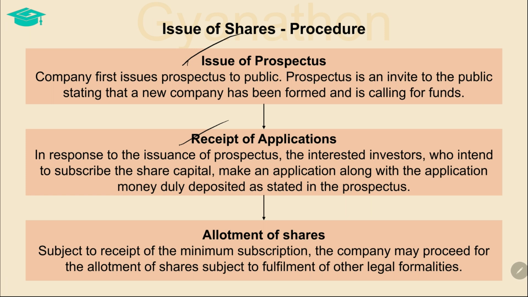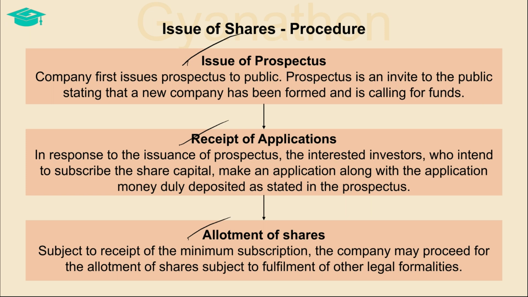Once the prospectus is issued, the prospective investors who want to subscribe to the company's shares make an application along with the application money, which is deposited in favor of the company in the manner that is stated in the prospectus. If the minimum subscription is received on application, that is, a minimum amount which the directors state to be compulsorily required to meet the immediate needs of the company, then the company proceeds with the allotment of shares to the subscribers to whom the shares are allotted.